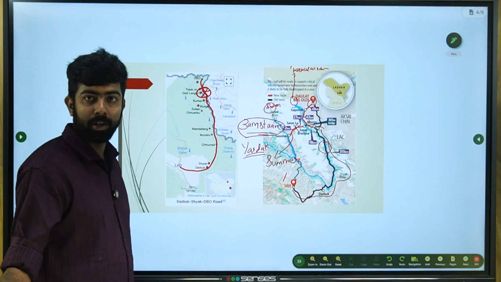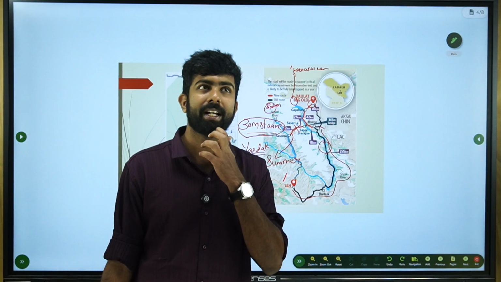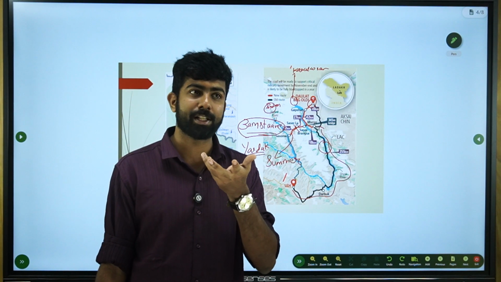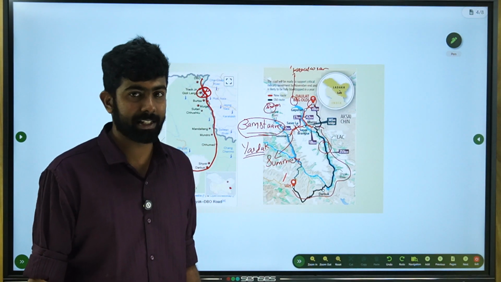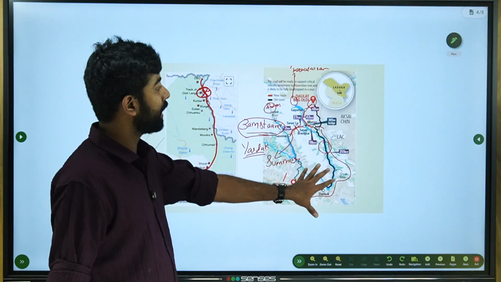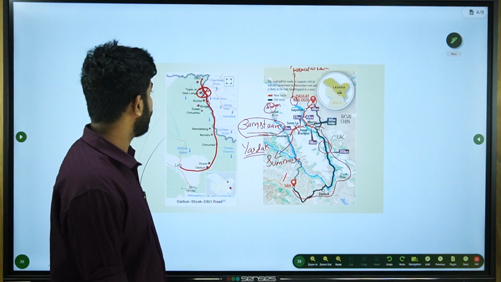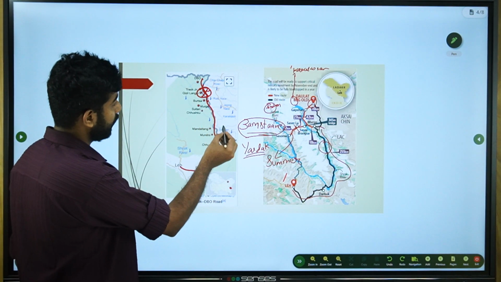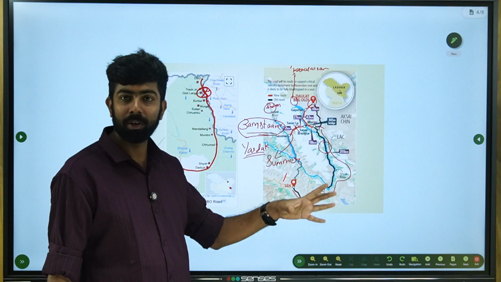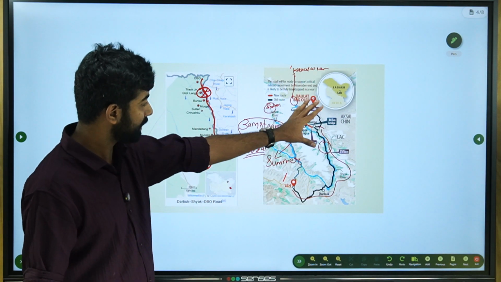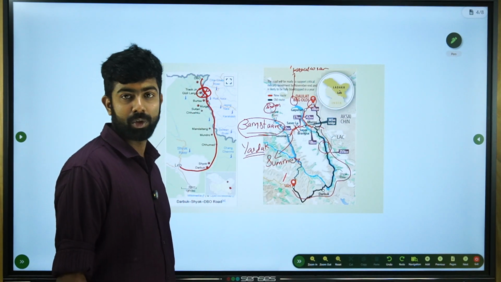So please understand those kind of facts as well, because in a previous year we saw a question, which one of the following features was actually east of Aksai Chin. I think the answer was Siachen Glacier, but you need to be aware of the different locations and rivers, like Depsang Plains and the Chipchap River. So please be aware of all these geographical features. I hope how the layout of this connection is clear, and this LAC is also clear.